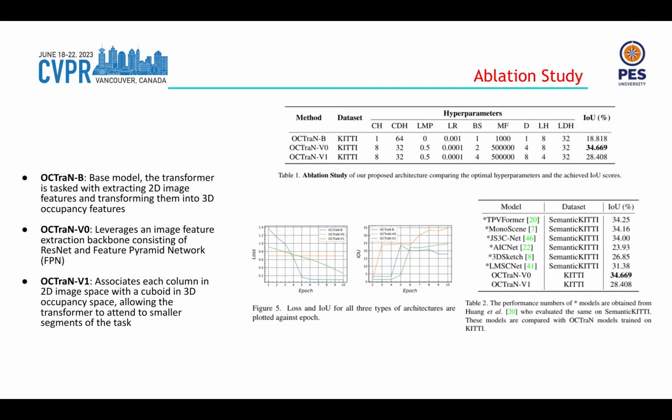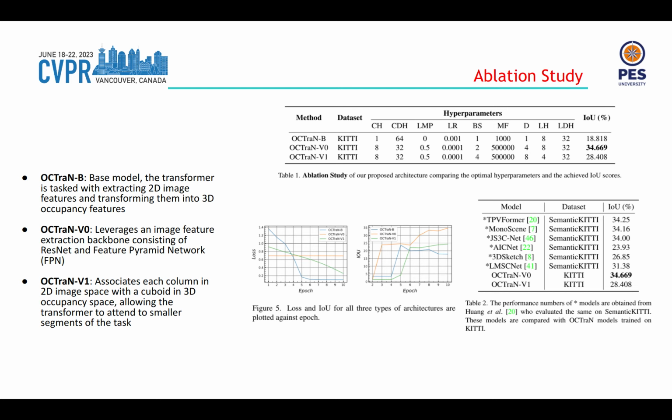We run an ablation study on our network architecture. OCTraN B is our base model in which the transformer is tasked with extracting 2D image features and transforming them into 3D occupancy features. In OCTraN V0, we leverage a ResNet plus FPN feature extraction backbone to aid with 2D image feature extraction. This enables the transformer to focus on feature space understanding. Finally, in OCTraN V1, we associate each column in 2D image space with a cuboid in 3D occupancy space.